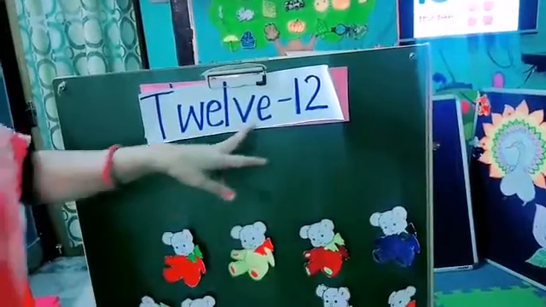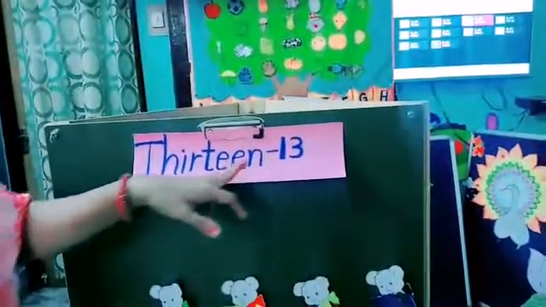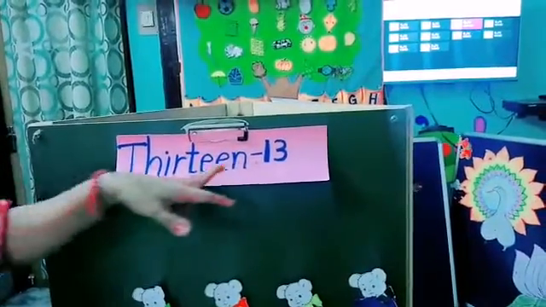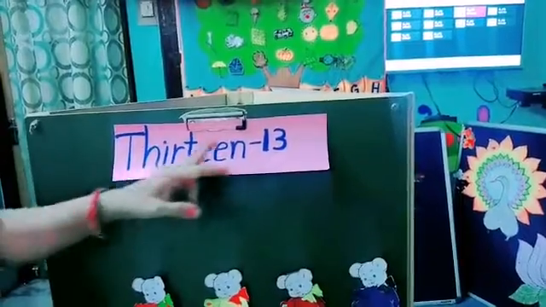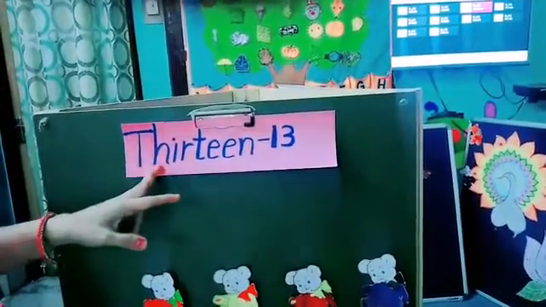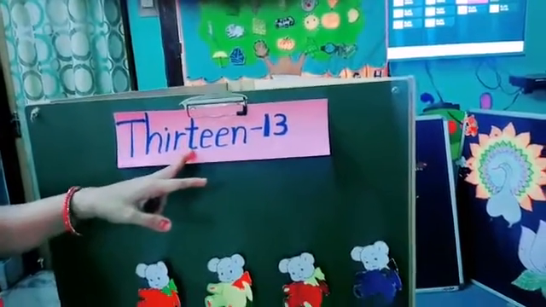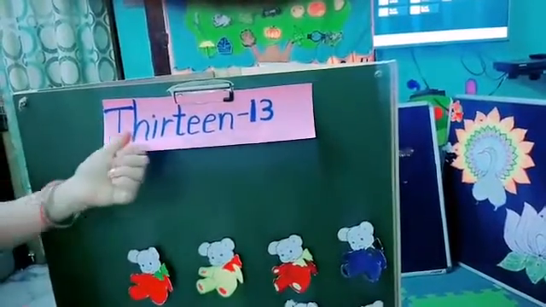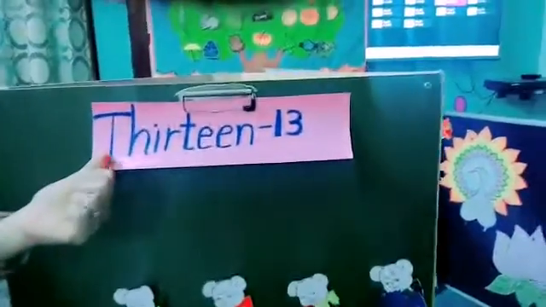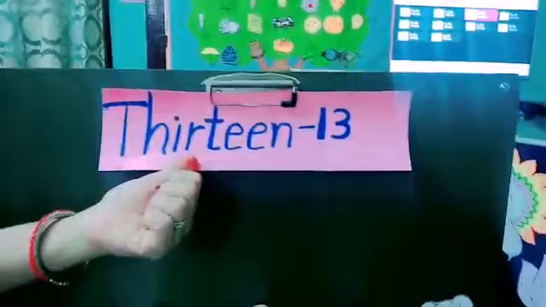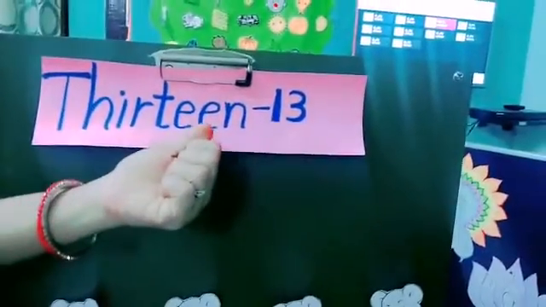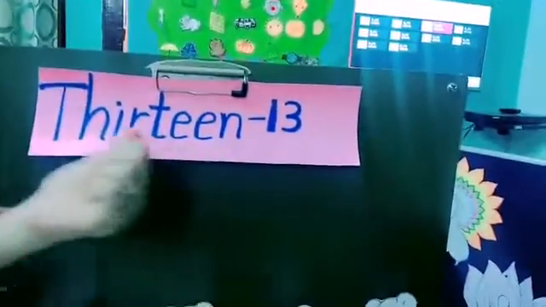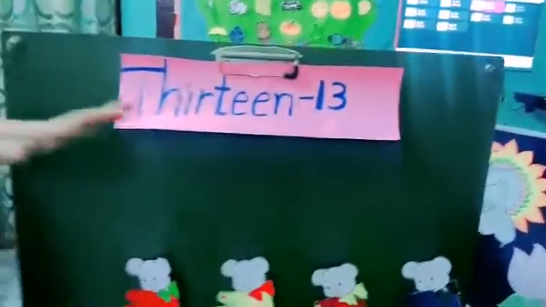This is number 13. See the spelling of 13. T-H-I-R-T-E-E-N. 13. Okay kids. So 13.